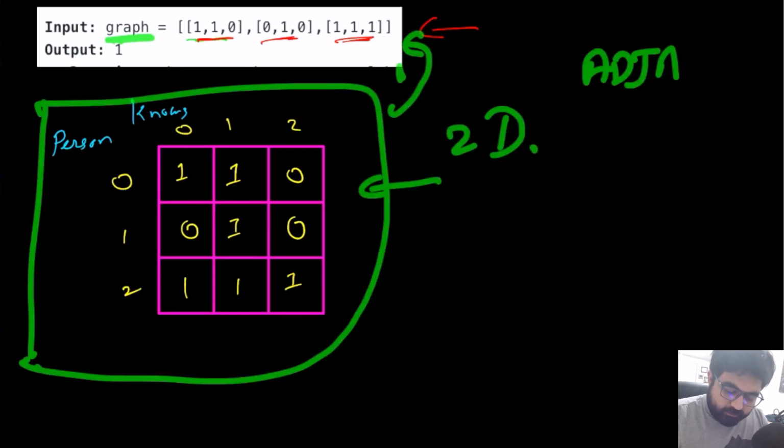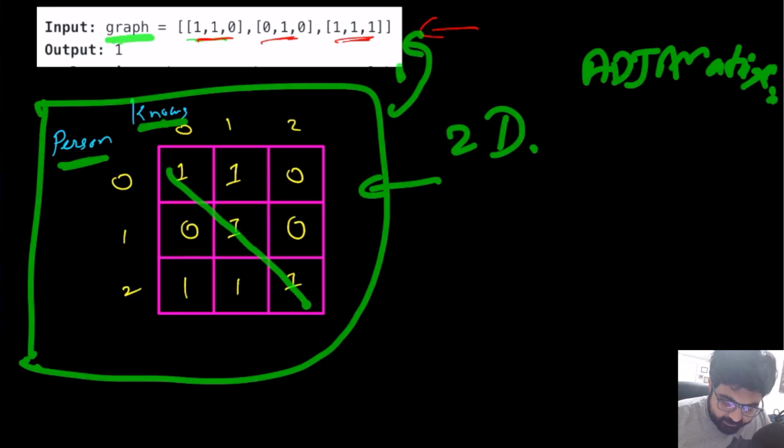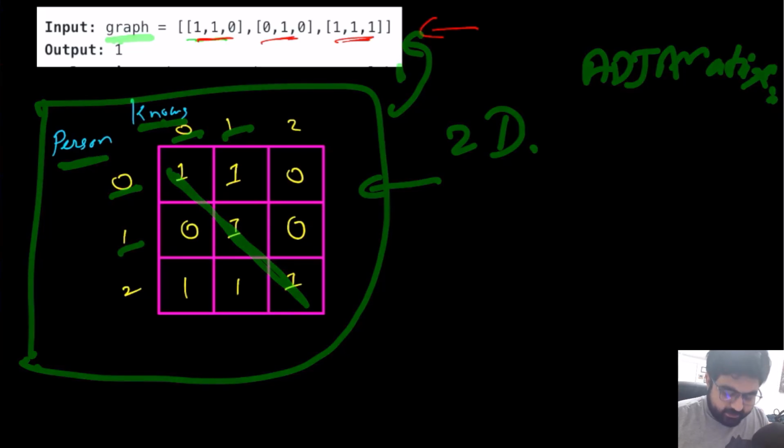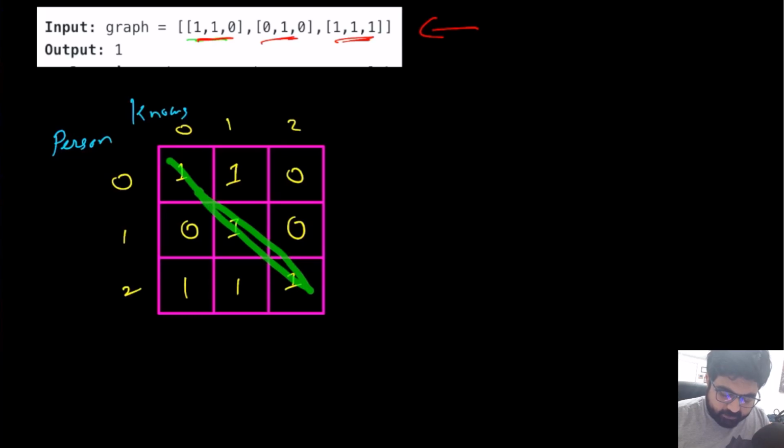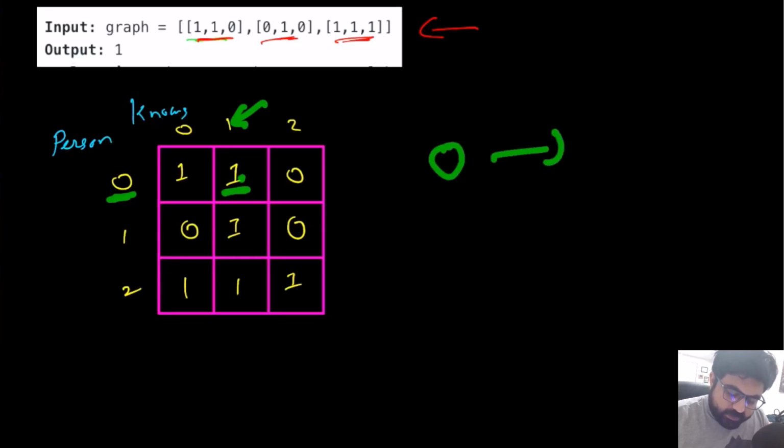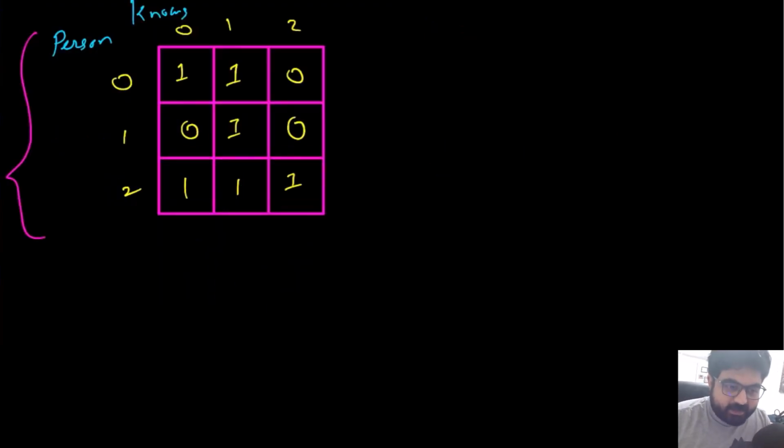Based on this adjacency matrix, we are given two entities: a person and whether that person knows another. This diagonal is always going to be 1, because it defines whether person 0 knows person 0, whether person 1 knows person 1, and so on. That is always going to be 1, so we can simply ignore it. This serves no purpose. The important thing in this case is that this defines whether person 0 knows person 1. This answer is 1, which means that person 0 knows person 1. Let's try to find who the celebrity is in this problem, right?